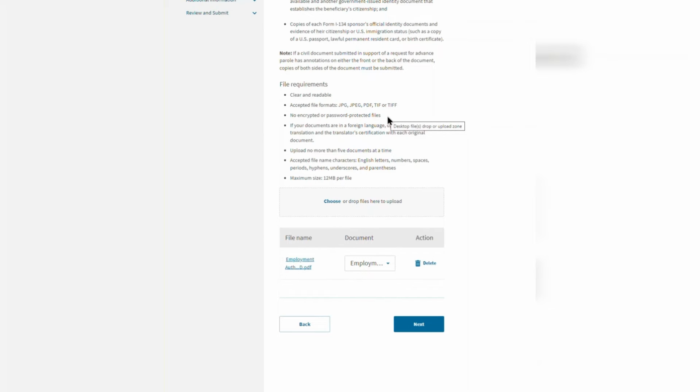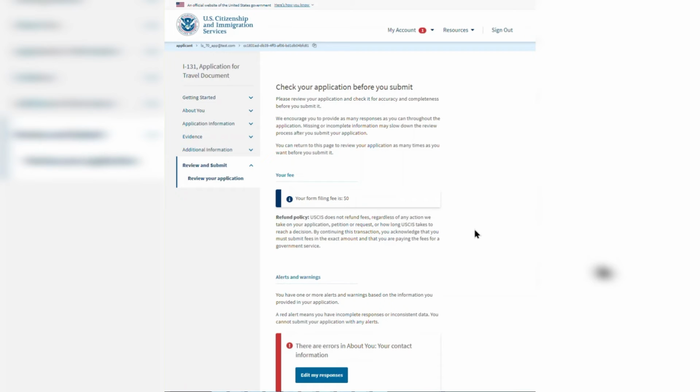Move on to each page of evidence by clicking Next. Be sure to carefully read the requirements outlined on each page. When you reach the Review and Submit portion of your application, you will notice that your form filing fee is $0. As a reminder, the new Re-Parole application process for certain eligible Afghan nationals who are self-filing is a fee-exempted, streamlined process. The online application automatically applies the fee exemption. If you reach this page and your form filing fee is not $0, please check your application to ensure you followed the process shown in this video.